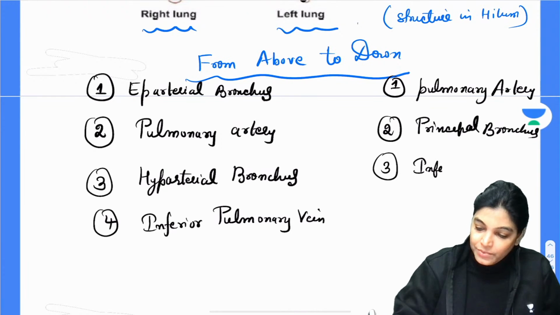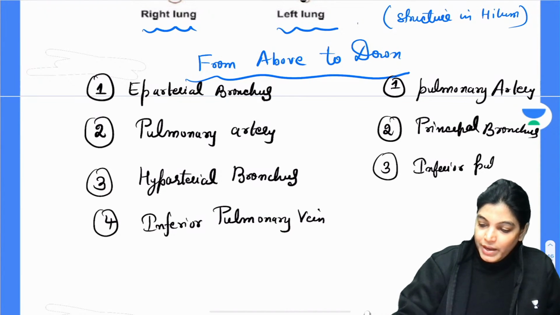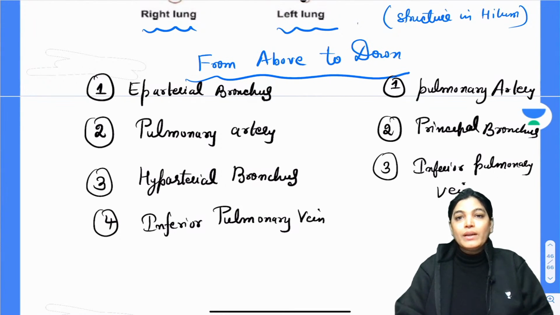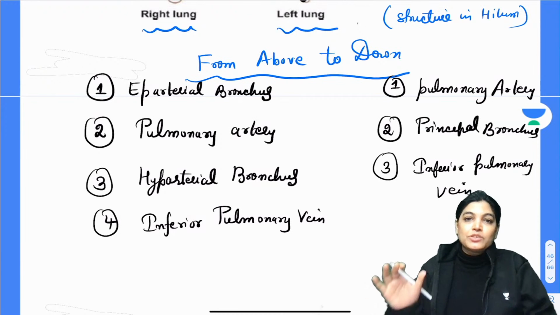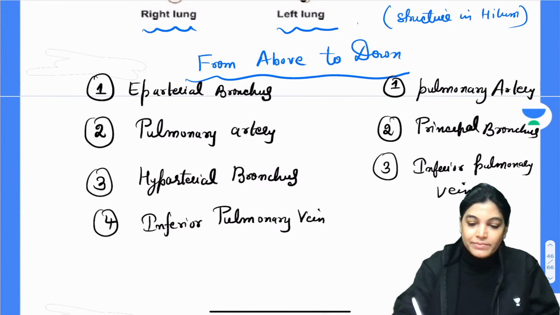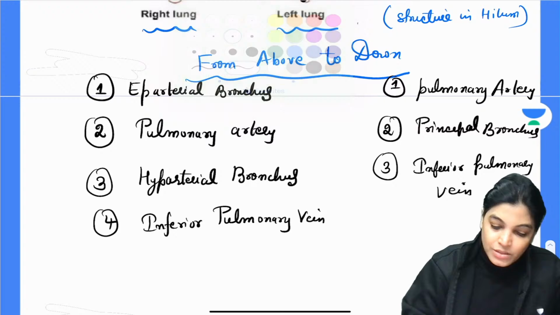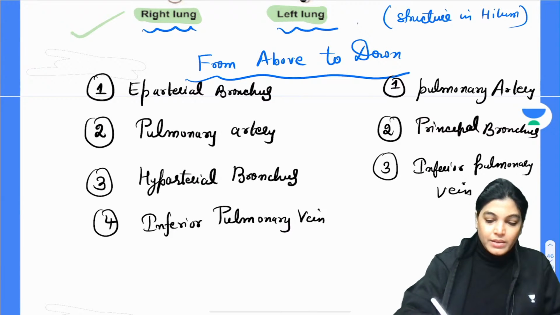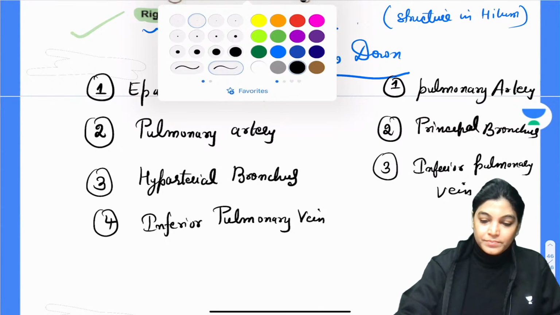So on both sides, the inferior pulmonary vein is the inferior most structure. Got it everyone? The relation of the hilar structures on the right hand side has been compared with the left hand side from top to bottom. Okay, let's move on.